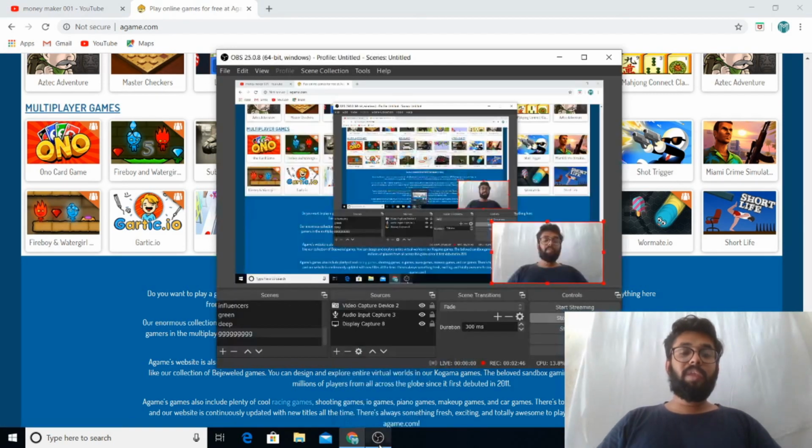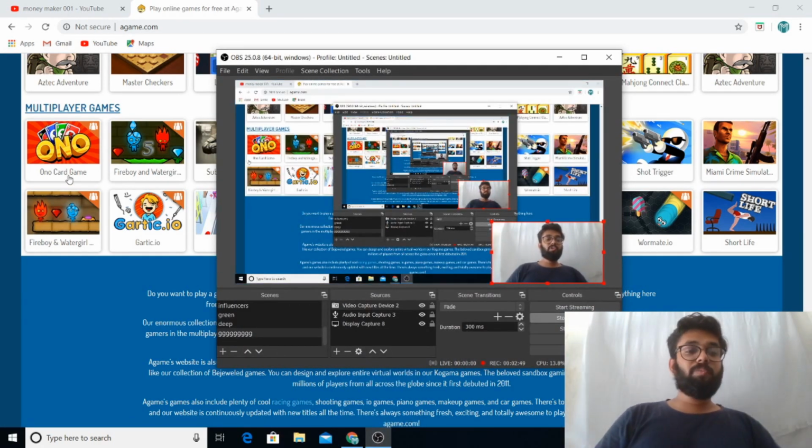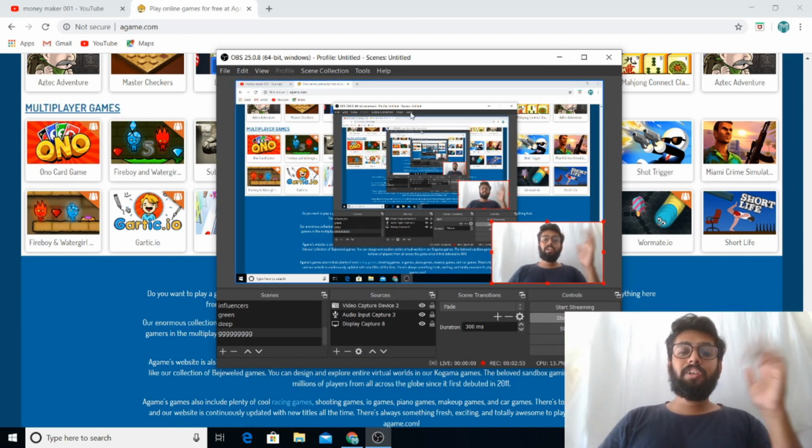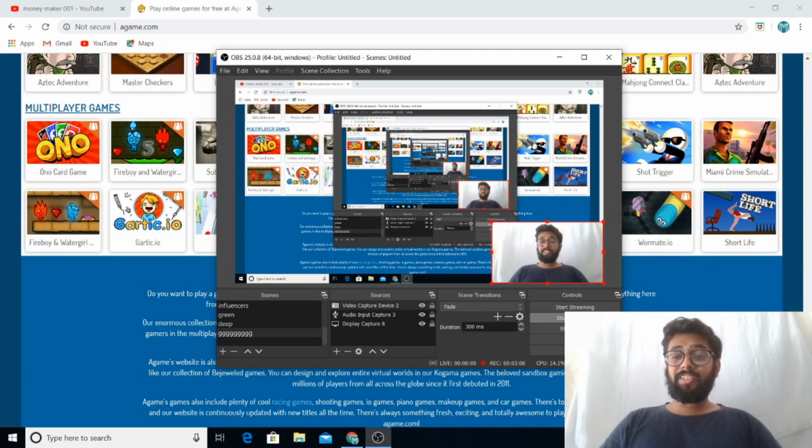Now how are we going to utilize this? When you are going to play these games, all you need to do is use this software known as OBS Studio. Download the software, set it up, and click on start recording. This is the stop recording button which appears, but when it's not recording, there is the option of start recording over here. Click on start recording and play the game as long as you want. After you have completed playing your game, click on stop recording and your screen recording video is created in which you are playing a game.